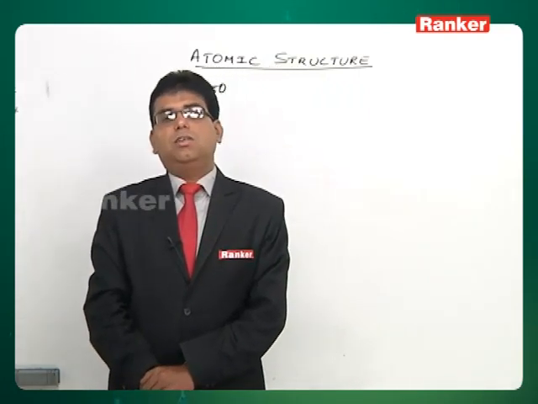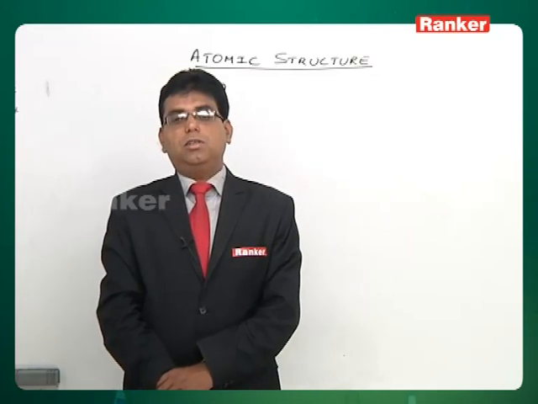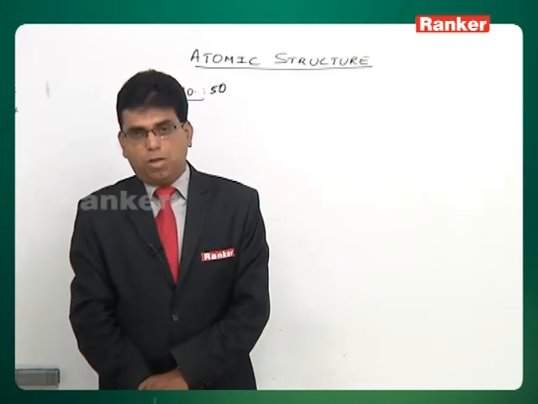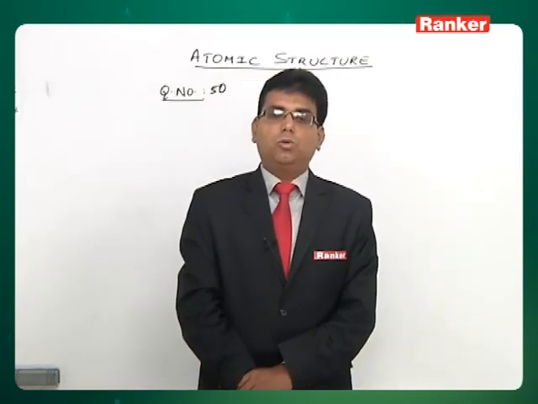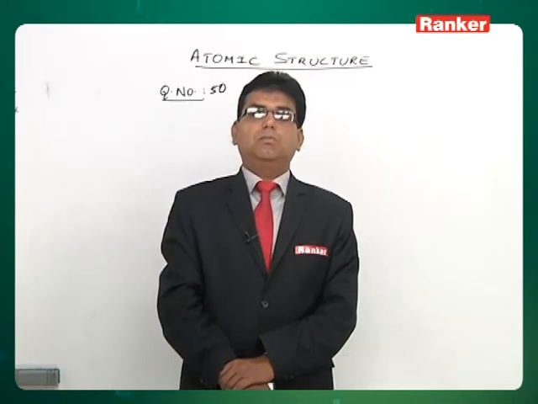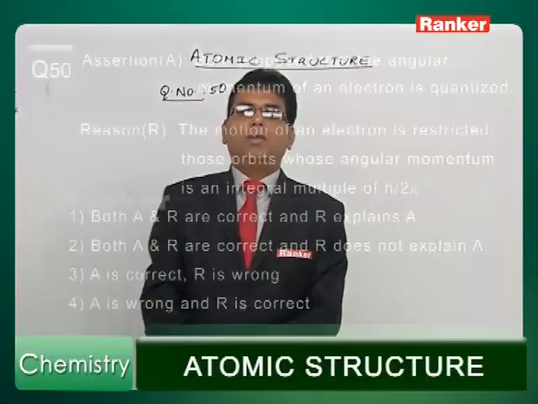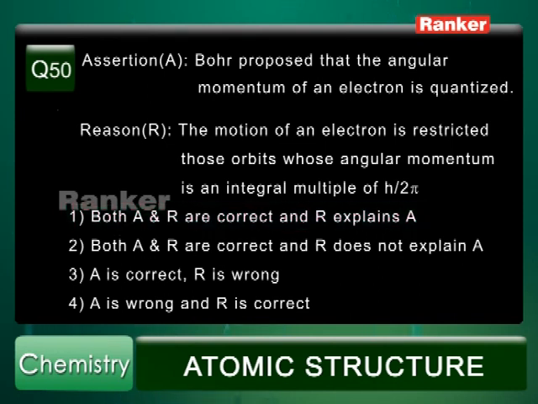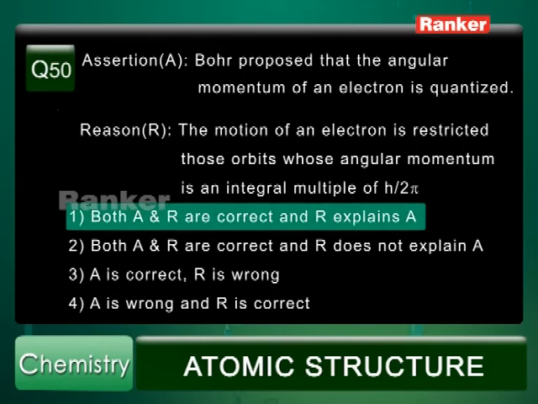Yes, that's correct, because in between it cannot have. Only where MVR is equal to nh by 2 pi, where n takes values of 1, 2, etc. Those orbits only the electron will take. In between it cannot take. That is what Bohr's theory says. So both assertion and reason are correct, and reason is the correct explanation for assertion. So the correct answer must be option 1.